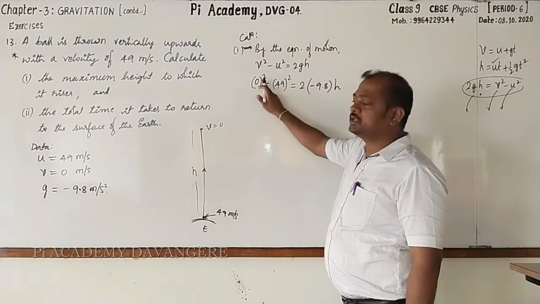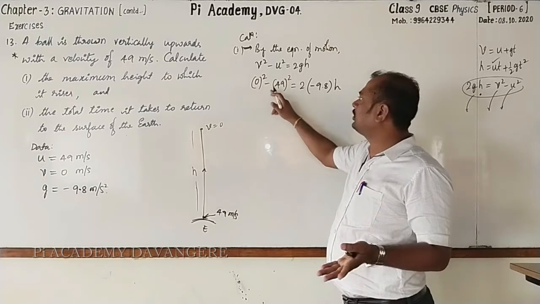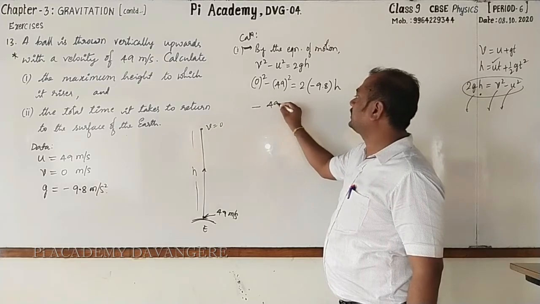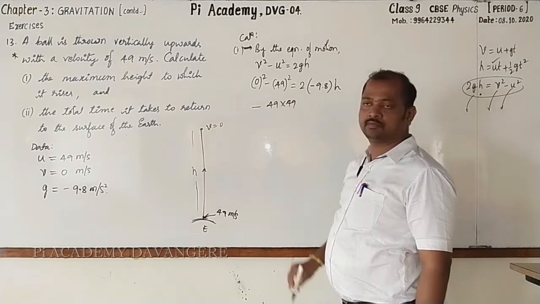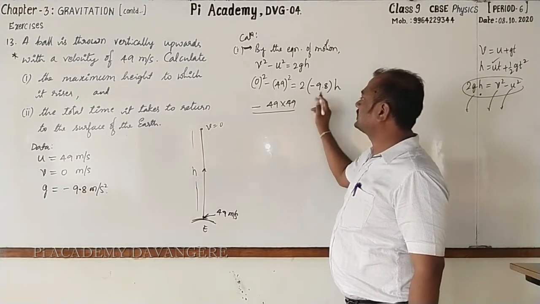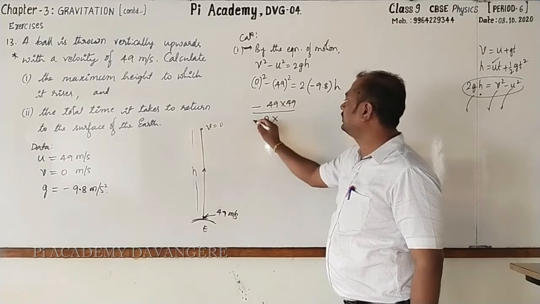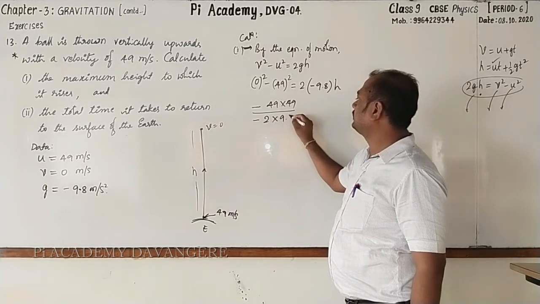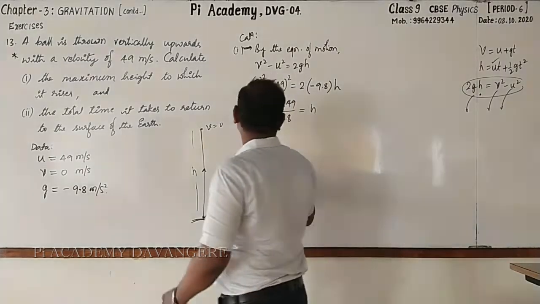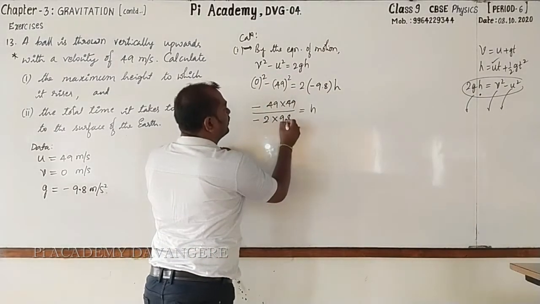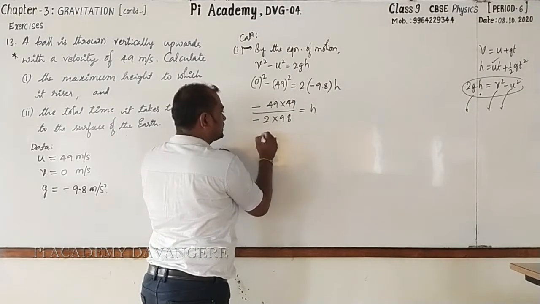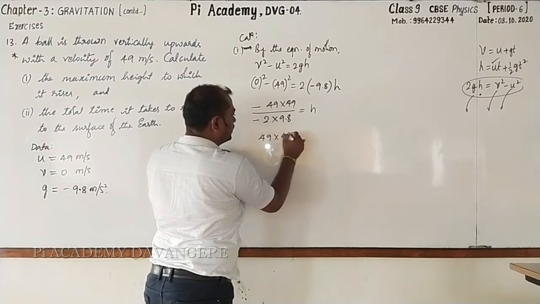Got it? What is 0 whole square? 0. 0 minus 49 square is minus 49 square, which can be written as 49 into 49 divided by 2 into minus 9.8. I'll write it as it is. 2 into minus 2 into 9.8. It is equal to h. Now let's go for cancelling. Here after the decimal one digit is there, you can take 10 here and minus minus get cancelled. 49 into 49.